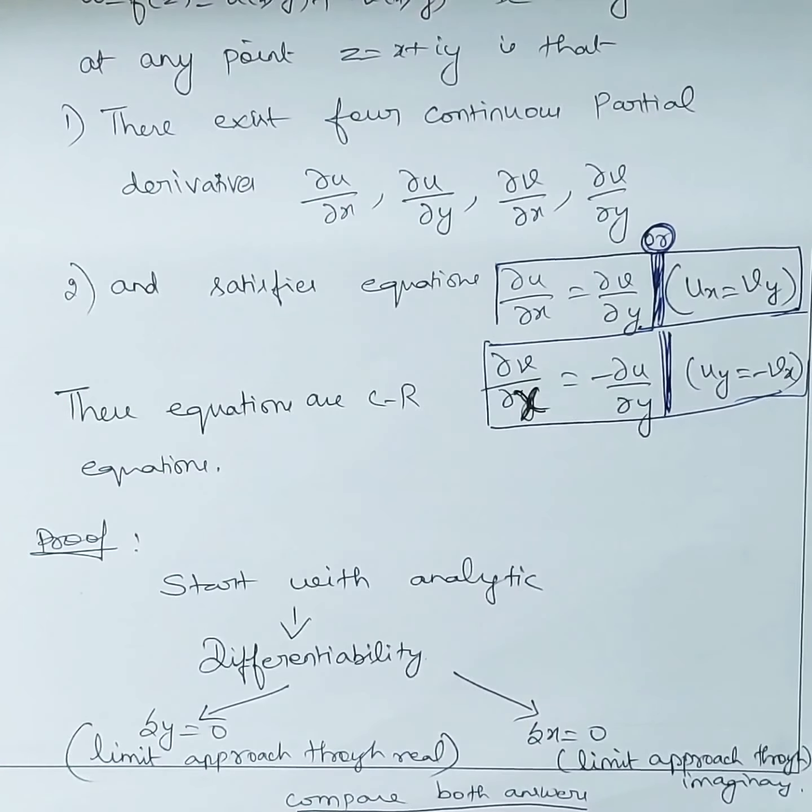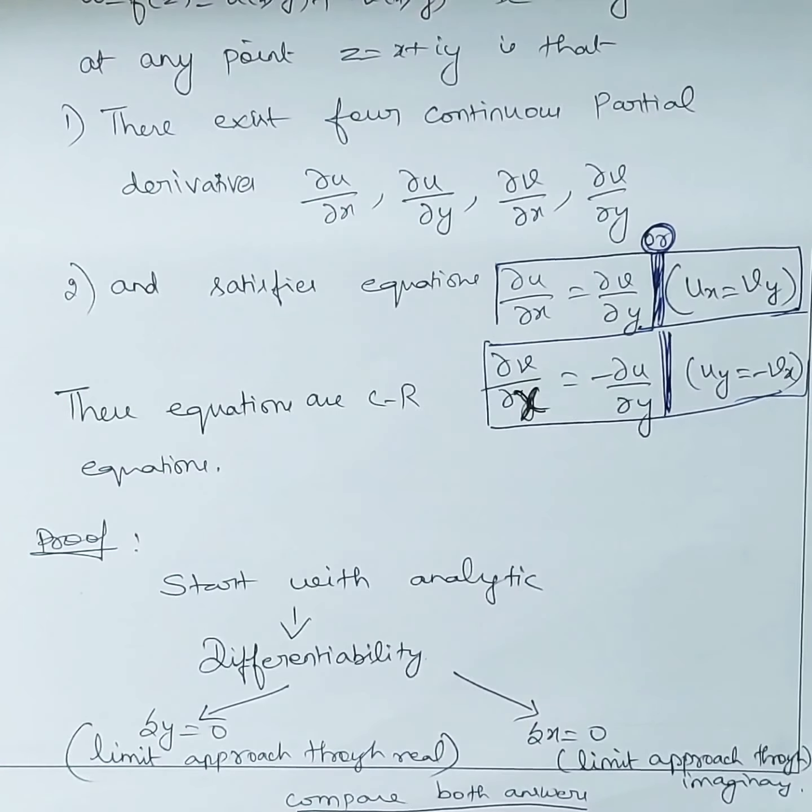So in Cartesian form what do we have? We have u of x comma y plus i into v of x comma y. This delta z is nothing but a small increment in z. According to that increment, z is a combination of x and y. So z corresponds to the increments delta x comma delta y in x comma y. So delta z is a small increment in z.